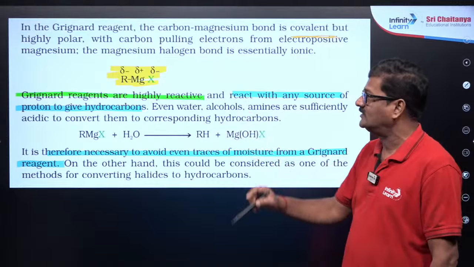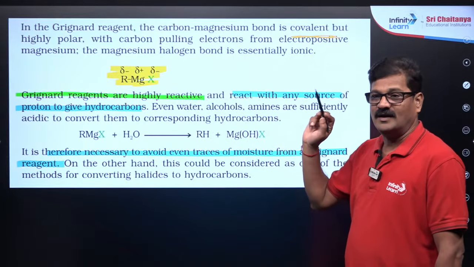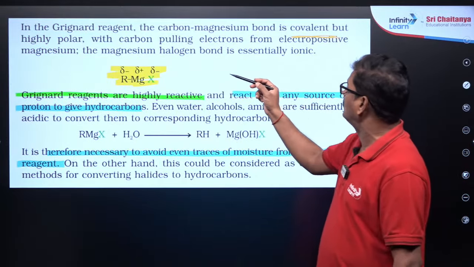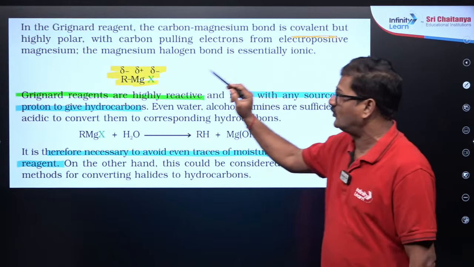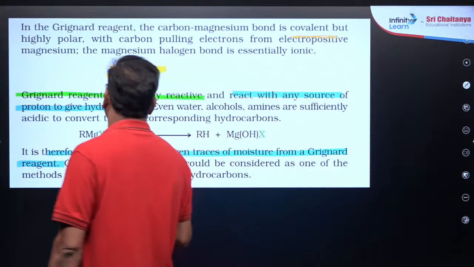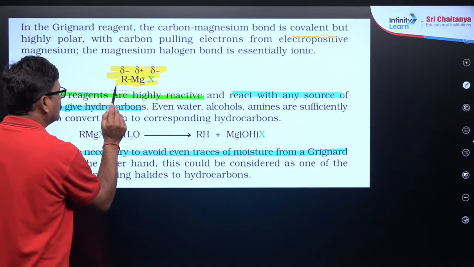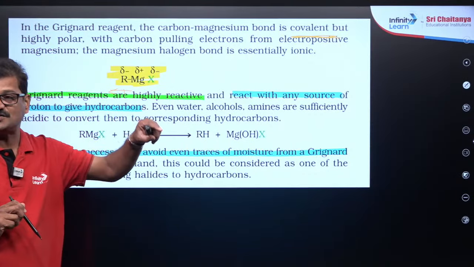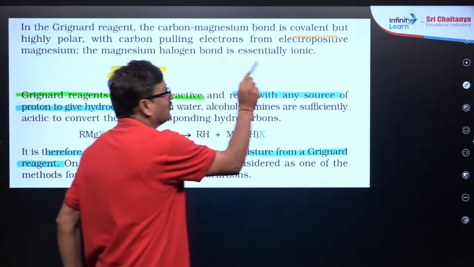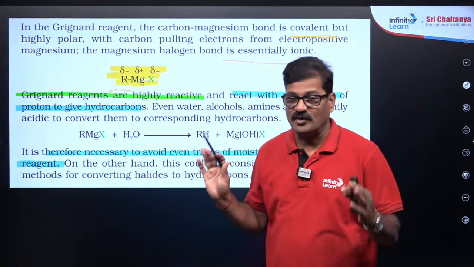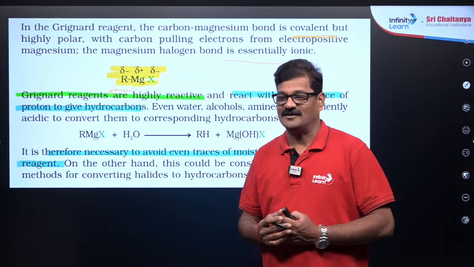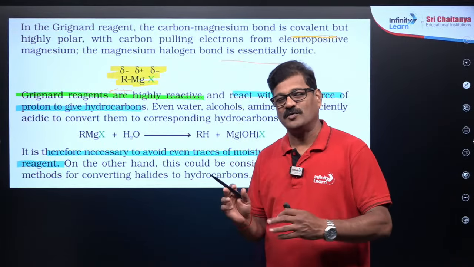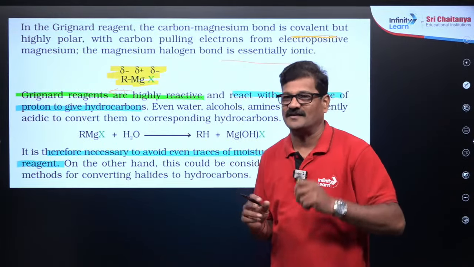No, it is covalent, but it is highly polar, and that statement is very important, with carbon pulling electrons from the more electropositive magnesium, so that the magnesium-halogen bond is essentially ionic. Bond is covalent and nature is ionic.